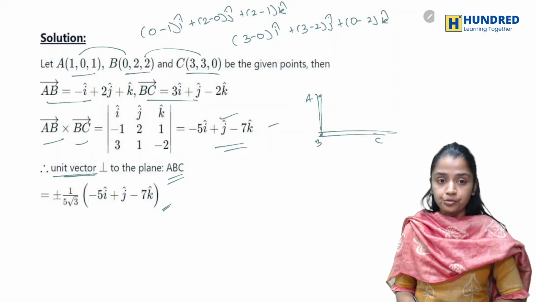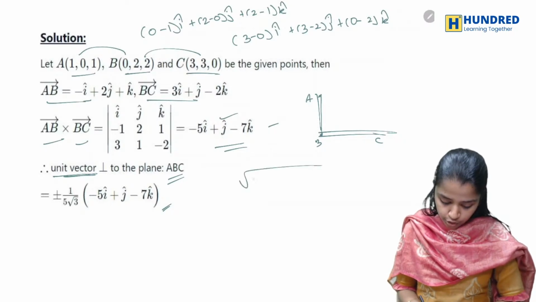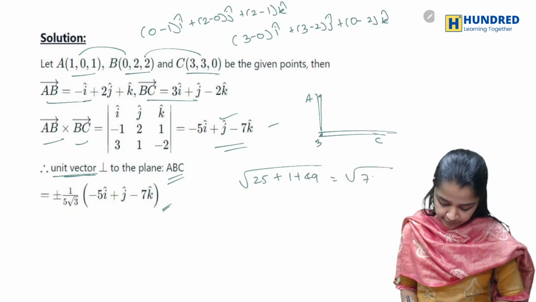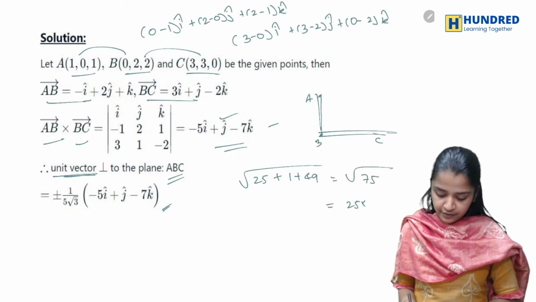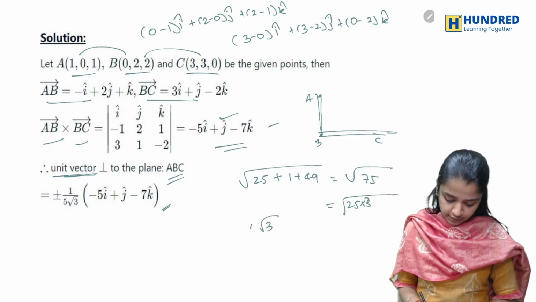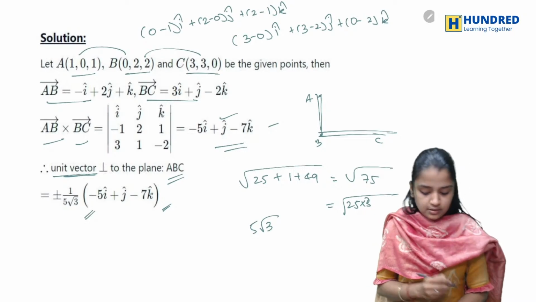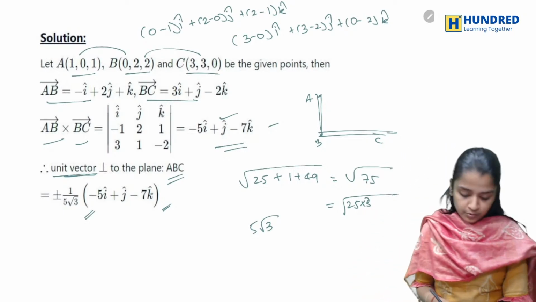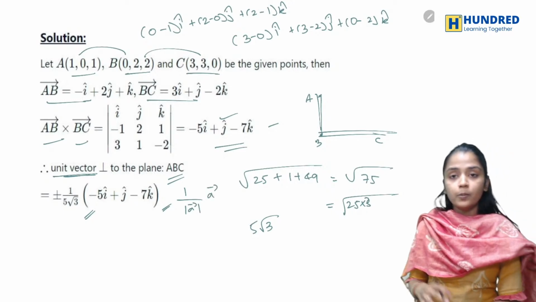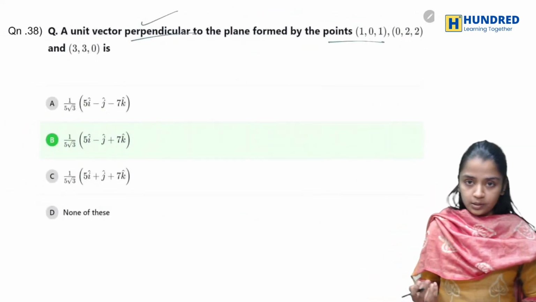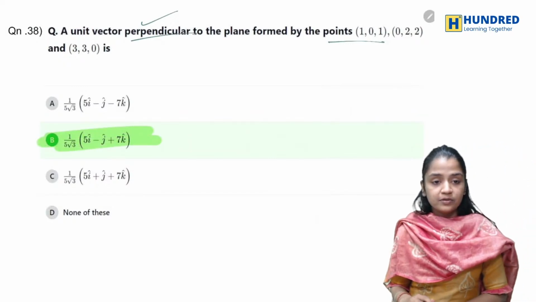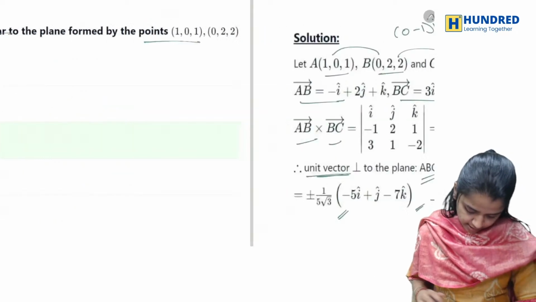What is your magnitude? Your magnitude will be root of 25 plus 1 plus 49, which is root of 75. Basically, how do you write 75? 75 is 3 into 25, so it is 5 root 3. So it will be plus or minus 5 root 3. So it is basically 1 by the magnitude into the vector. That is your unit vector, which is your answer.